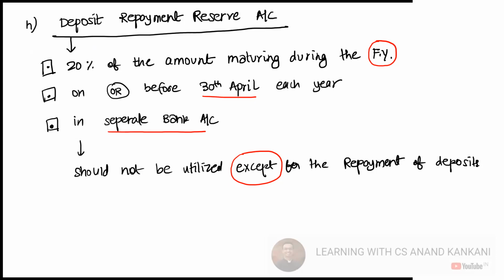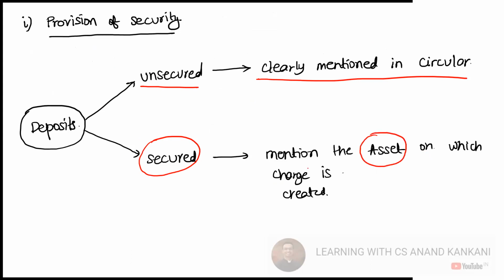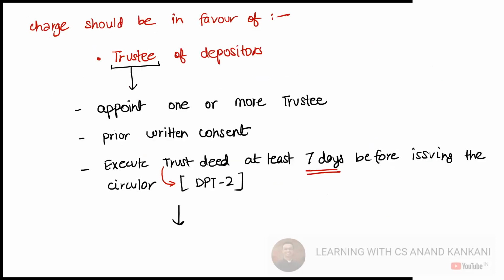Now, when the deposits are unsecured, like I mentioned, it has to be clearly mentioned in the circular that these are unsecured deposits. But when the deposits are secured, then you need to again mention in the circular the asset on which the deposit has been secured. Of course, this asset has to be a Schedule 3 asset, except that intangible assets are not eligible. When the deposits are secured, a charge has to be created in favor of the trustees of the deposit.